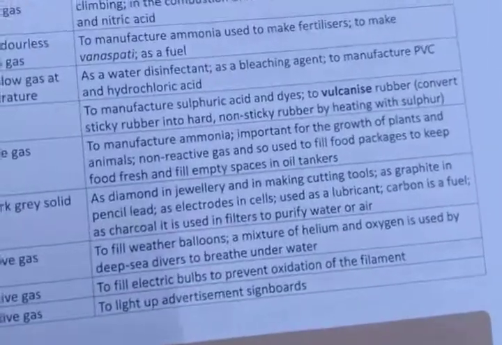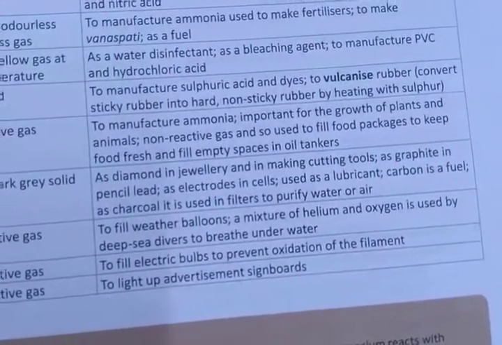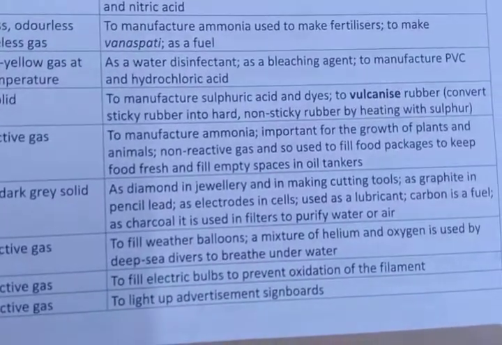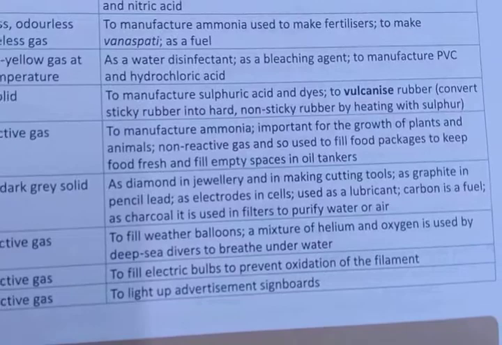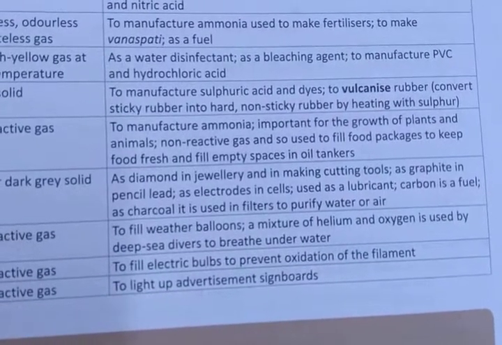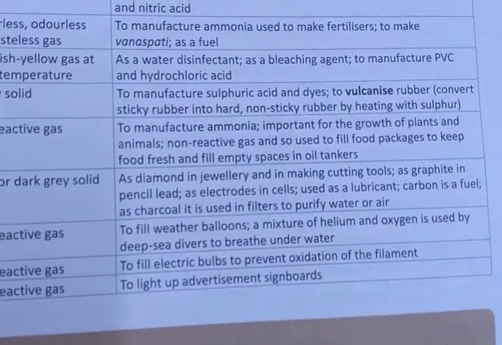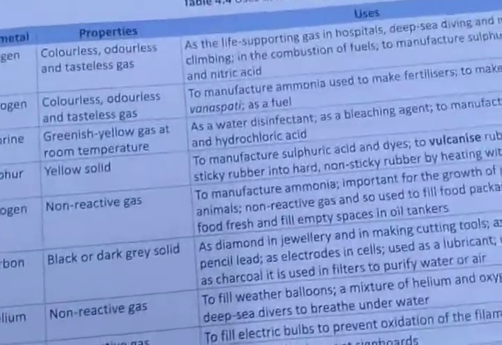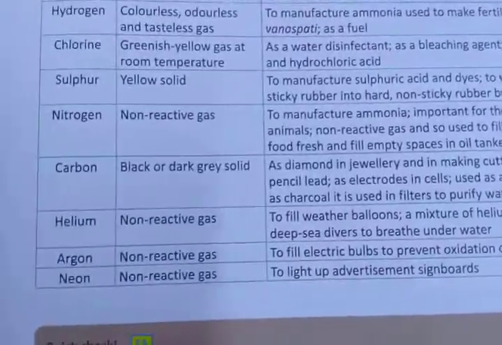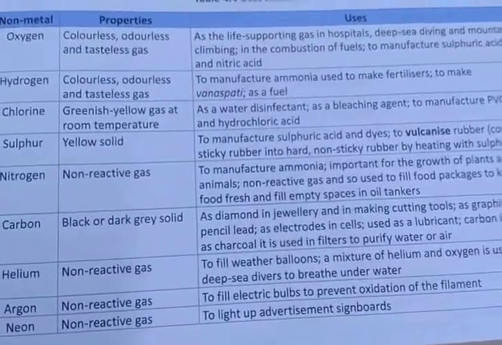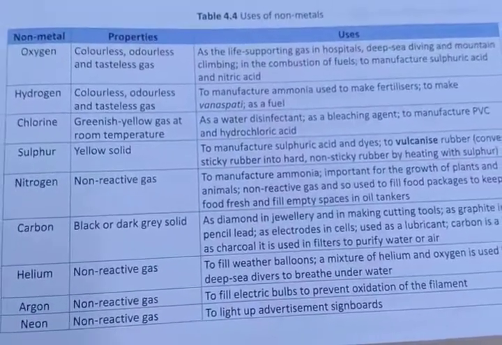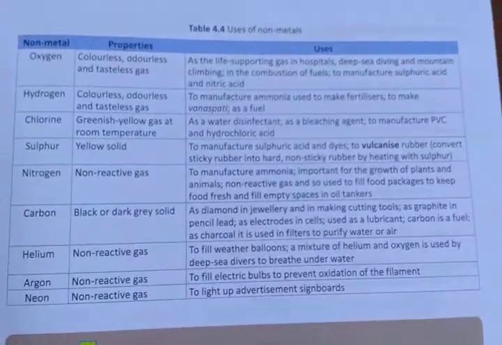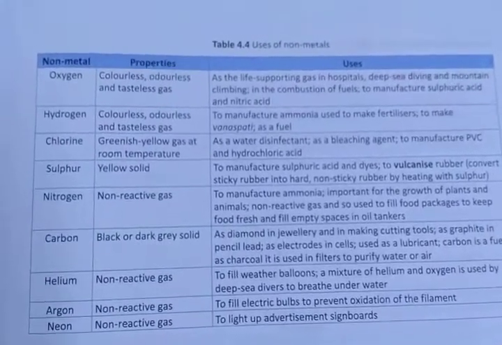So what are the uses of carbon? You can see it shown here: diamond in jewelry and in making cutting tools, graphite in pencil lead, as an electrode in cells, and as a lubricant. Carbon is used as a fuel, as charcoal. It is used in filters to purify water or air. Here it is written only this much, but there is a branch of chemistry called organic chemistry, right? So carbon is used 100% in our daily life. If we study organic chemistry, we will ultimately understand that everything is made up of carbon only.